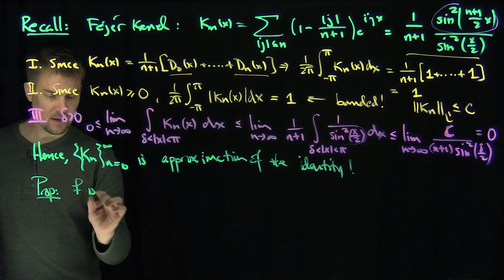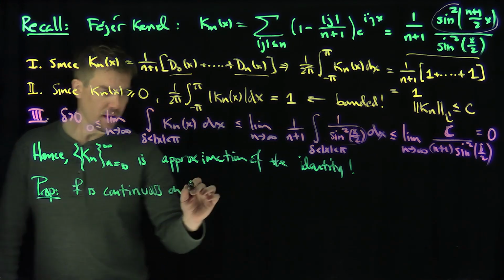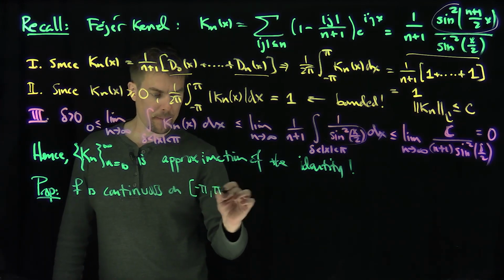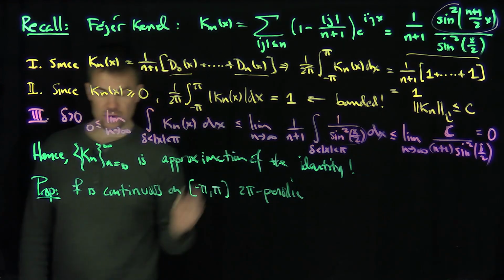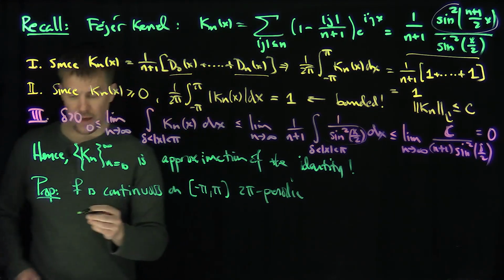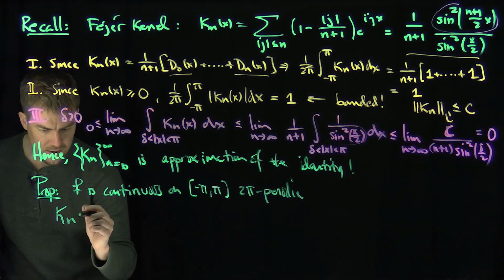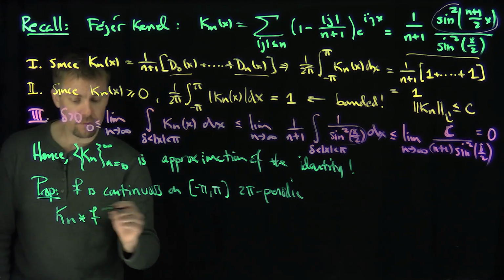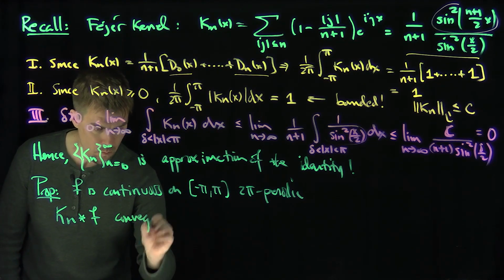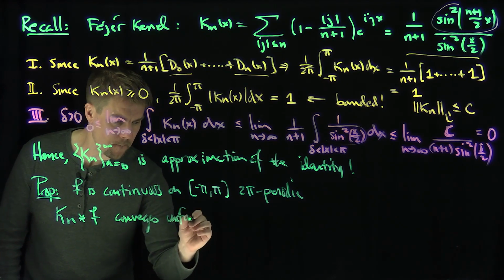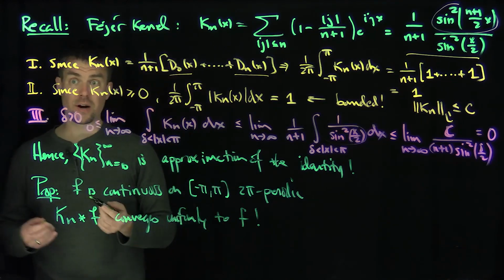If f is continuous on negative pi to pi and 2 pi periodic, okay, so I have a continuous 2 pi periodic function. I know that K_n convolution f converges uniformly to the function f. Okay, that's because it's an approximation to identity.